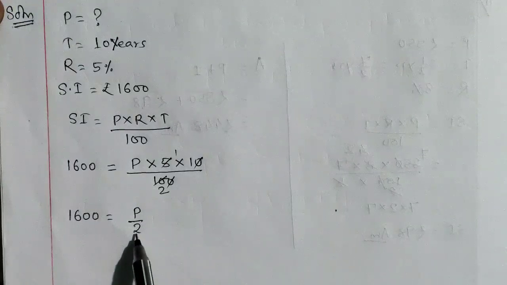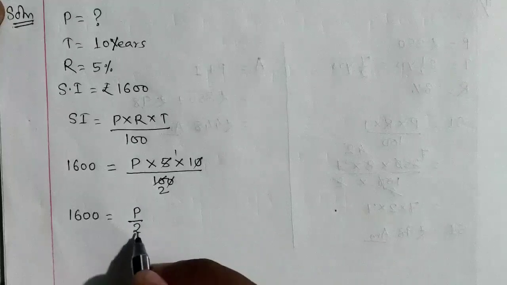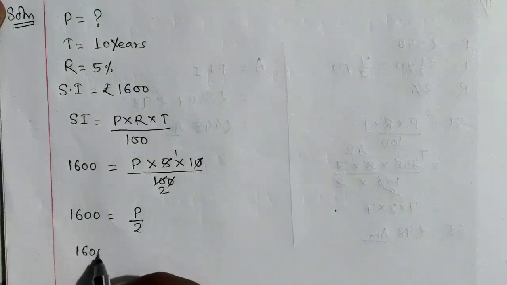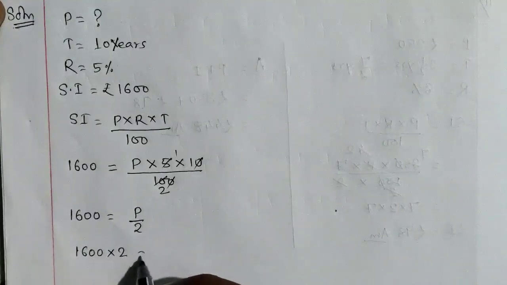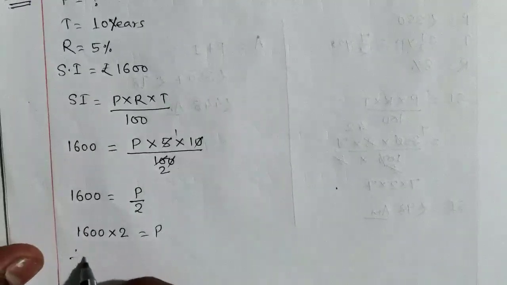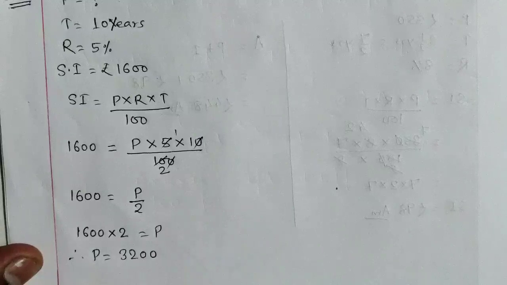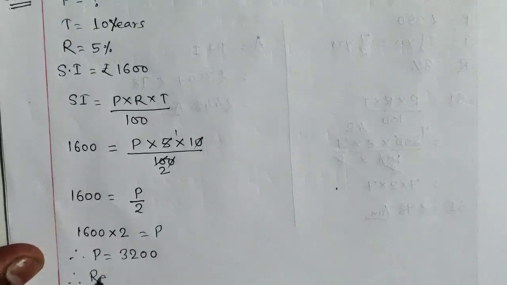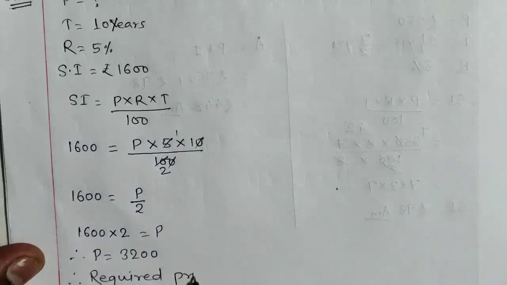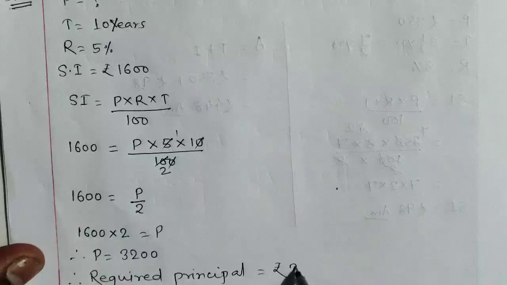It means this 2 should be sent to RHS. This is in division form. When it will come this side it will become a multiplication. Therefore P is equal to 16 2 ja 3200. Therefore required principal, we will write a statement: required principal is equal to rupees 3200.